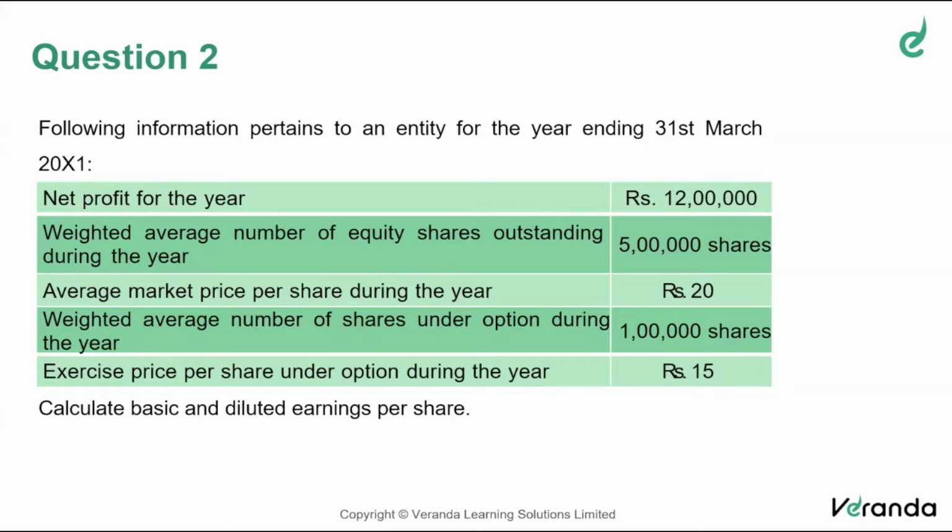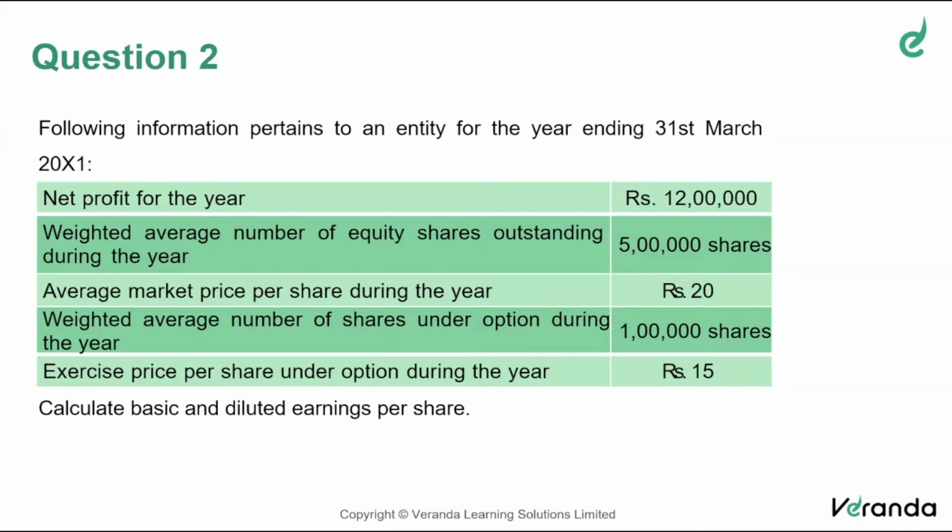We are asked to determine the diluted earnings per share. How to do that? The actual calculation is not at all difficult. I know very well that you have already done problems like this. But I thought this was a good opportunity to explain the concept of dilution of earnings per share.